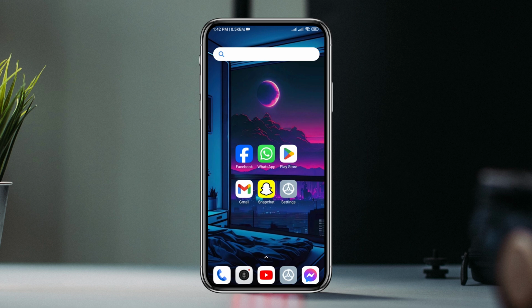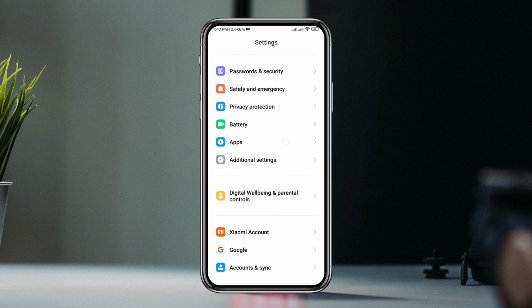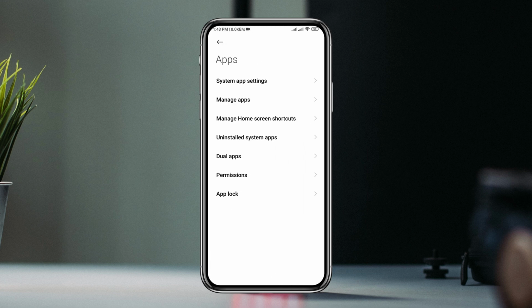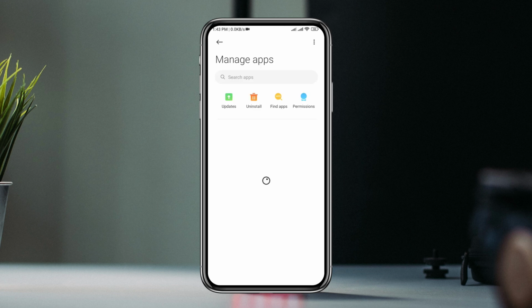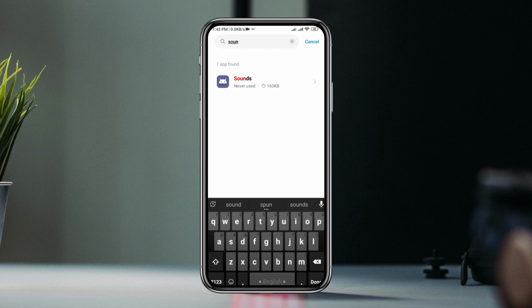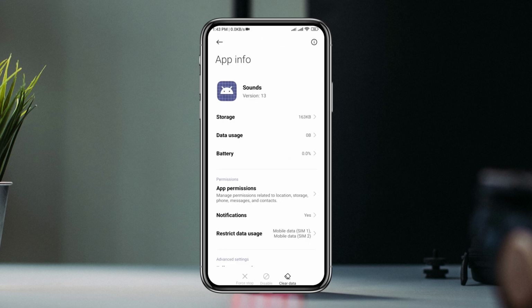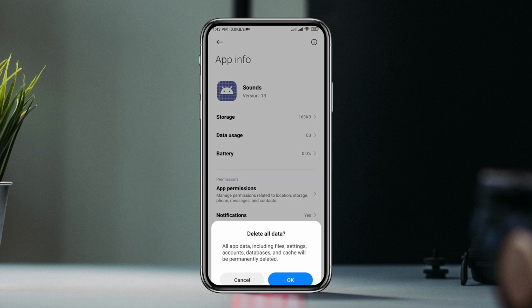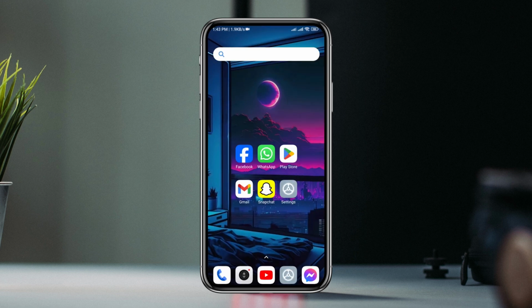Clear all data from your phone. Open Settings. Scroll down a little. Tap Apps. Now tap Manage Apps. Now search Sounds. Tap on it. Now tap Clear Data. Tap OK. Now follow the third step.